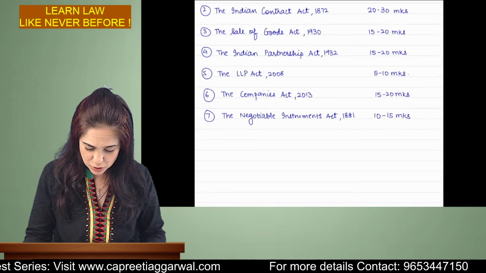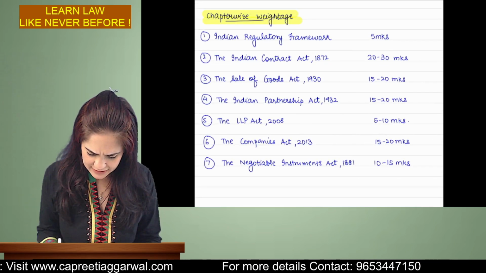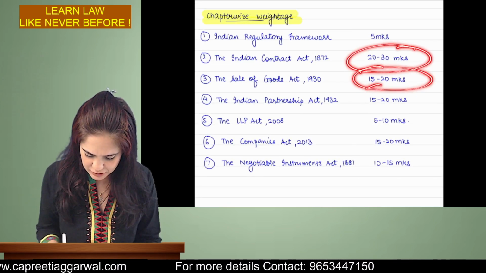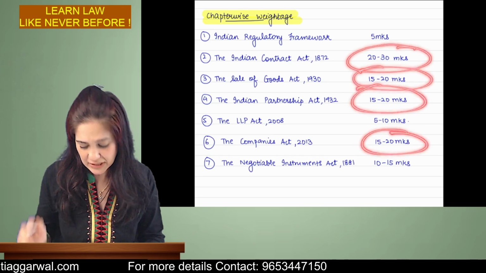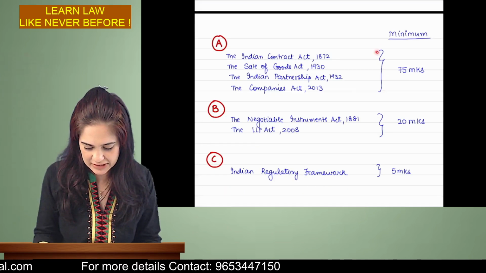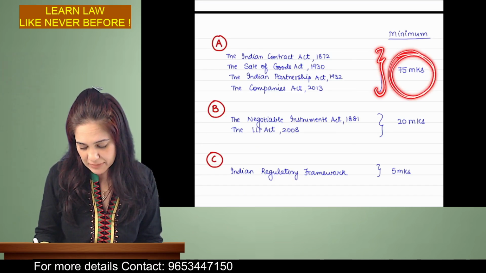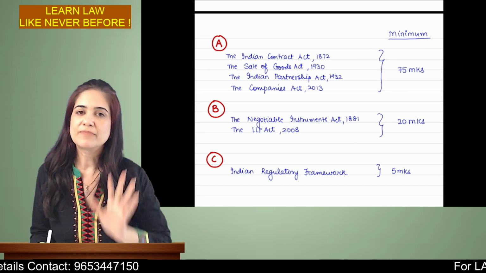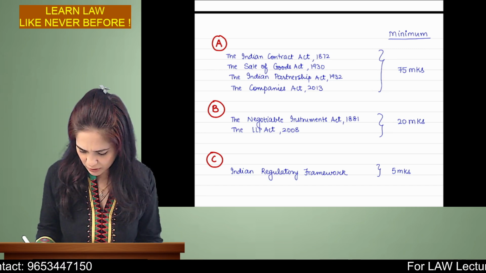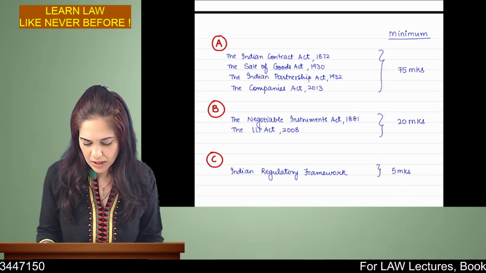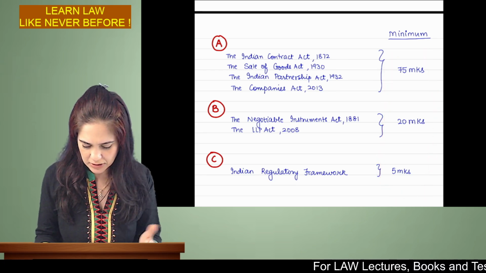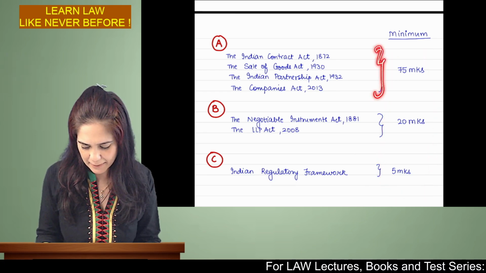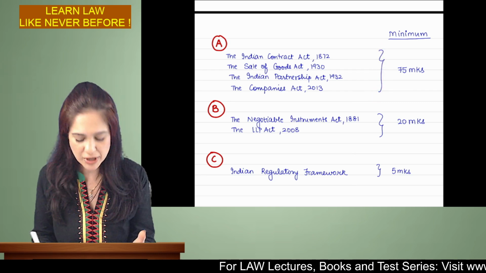All right. So if you see, high weightage chapters are the Contract Act, Sale of Goods Act, Partnership Act, and the Companies Act. That is why I have put that in category A, because you will get minimum 75 marks of questions from these chapters. If you see the total, I have made it to 100 marks. But then depending upon the number of questions, at least 75 marks can be expected from these chapters.